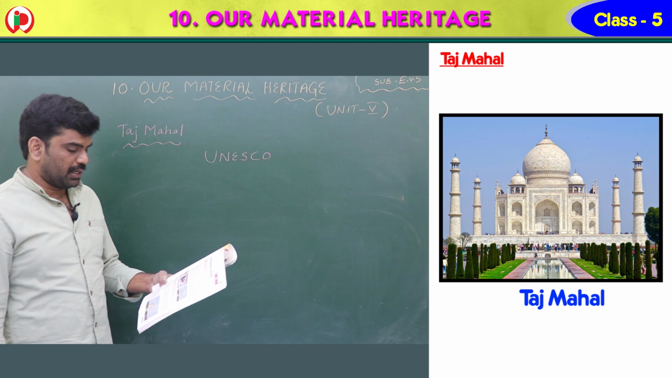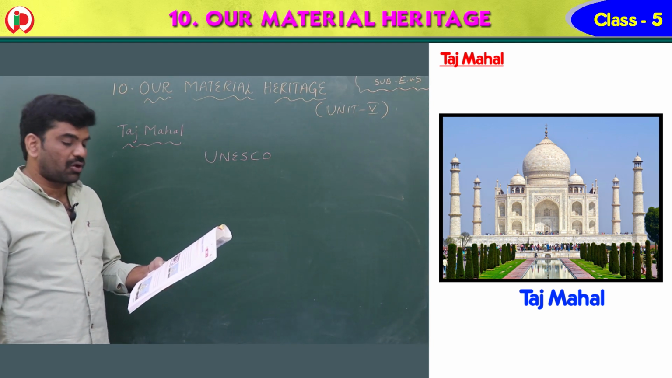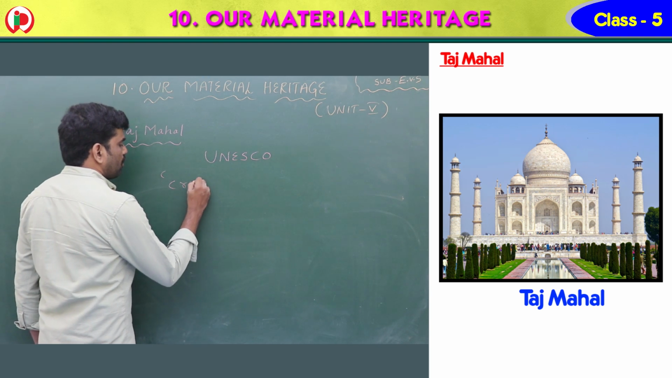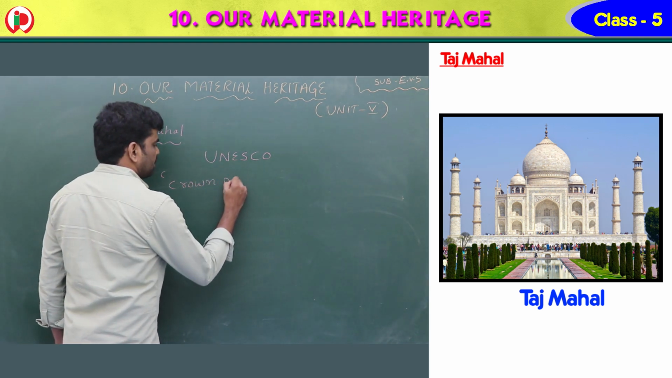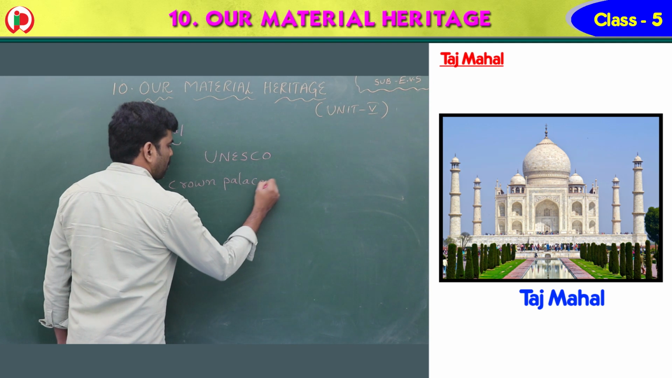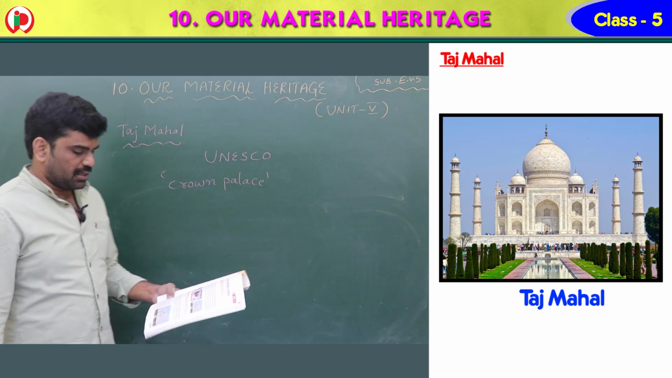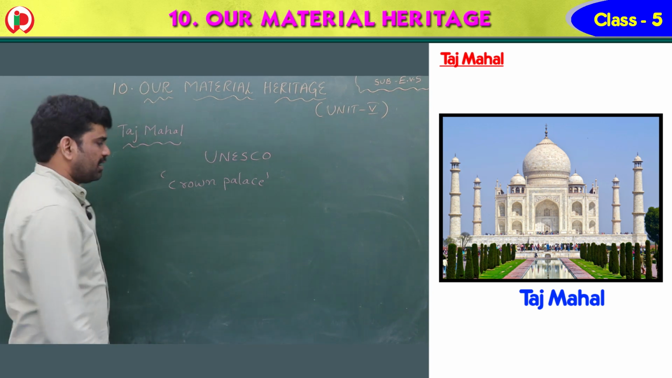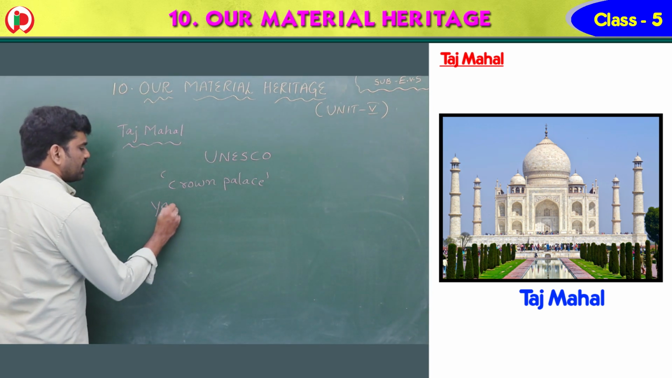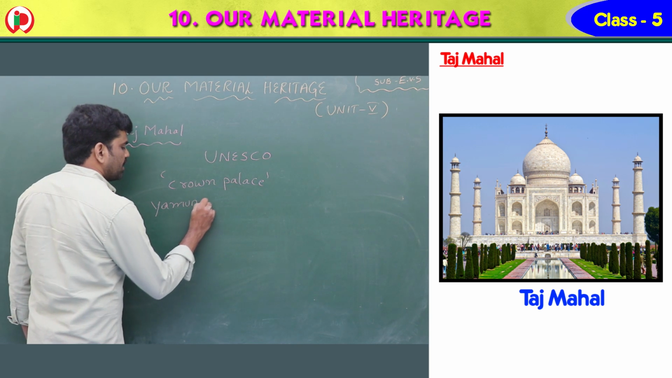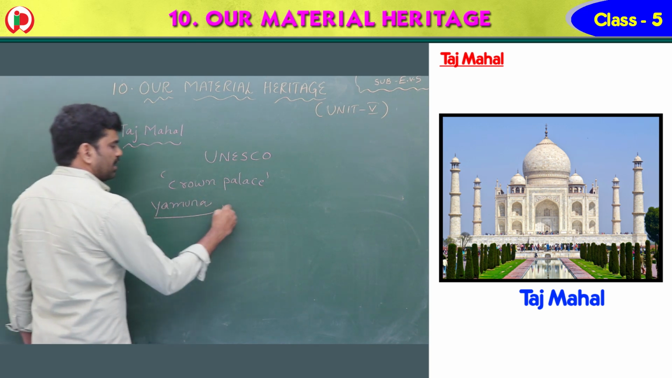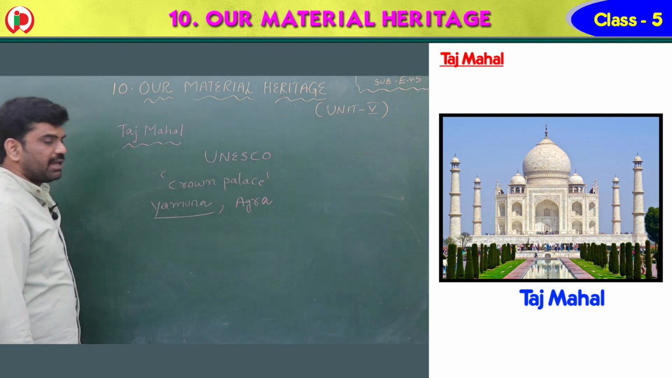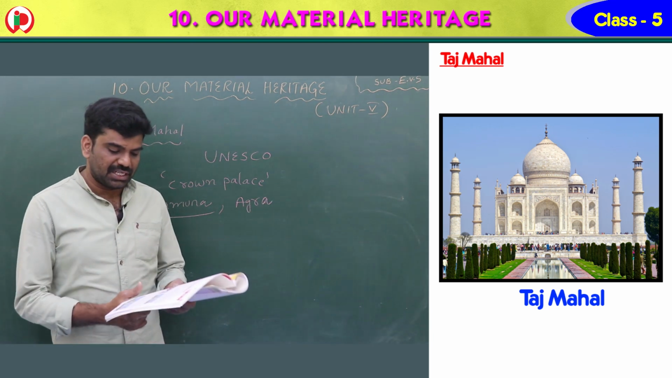Taj Mahal means Crown Palace. Taj Mahal means what, children? Crown Palace. It is located on the banks of the river Yamuna in Agra. Where is the Taj Mahal located, children? On the banks of the river Yamuna, in Agra.